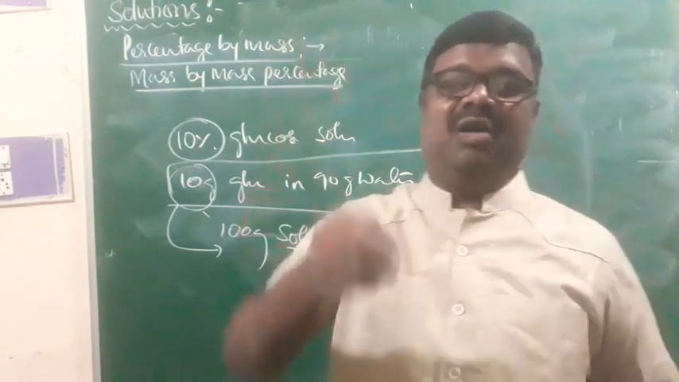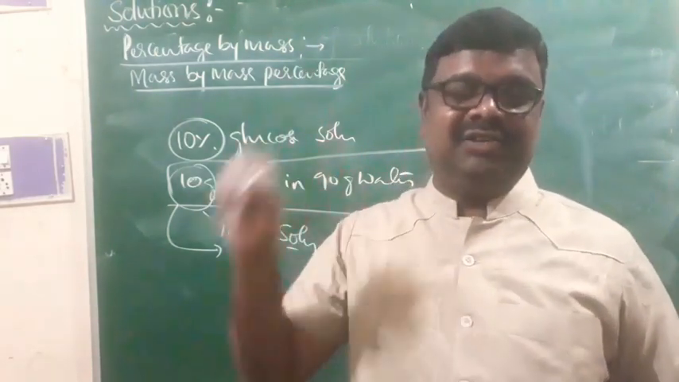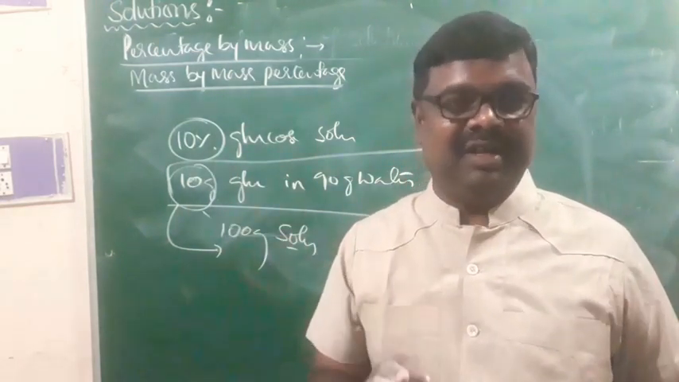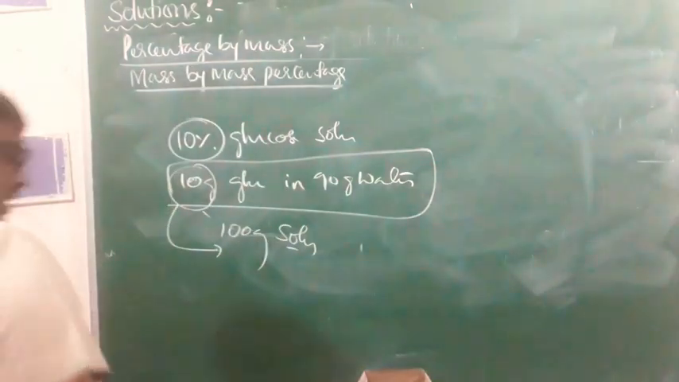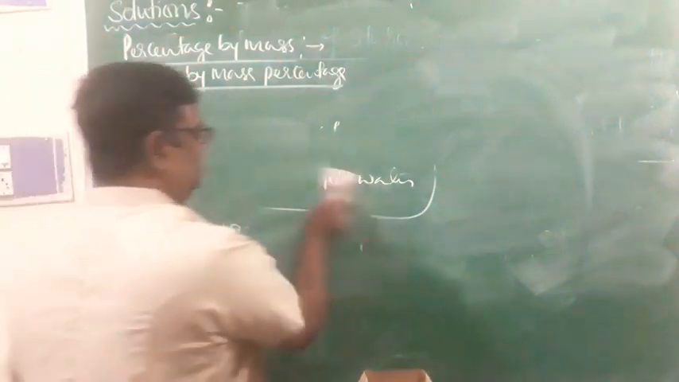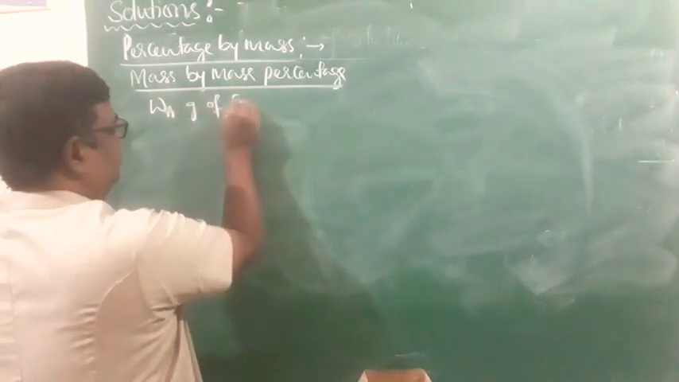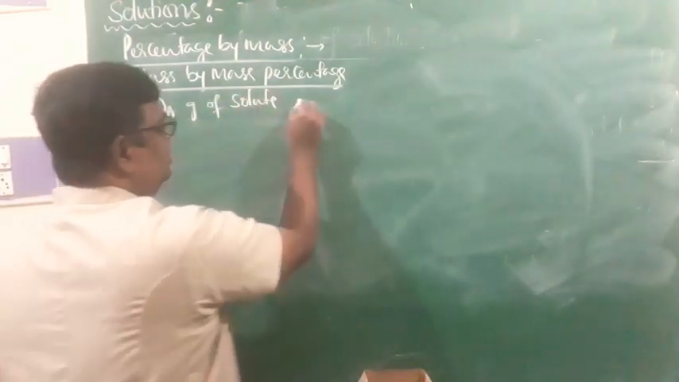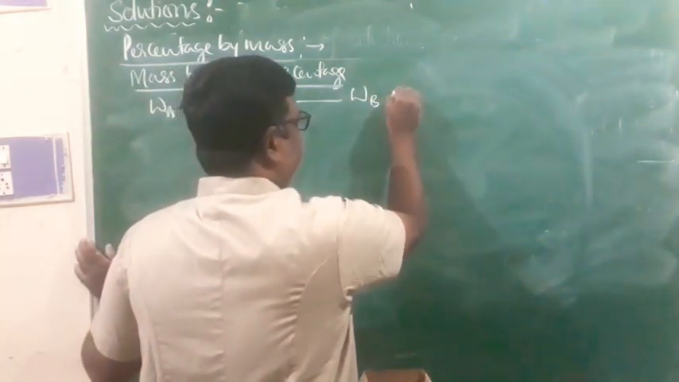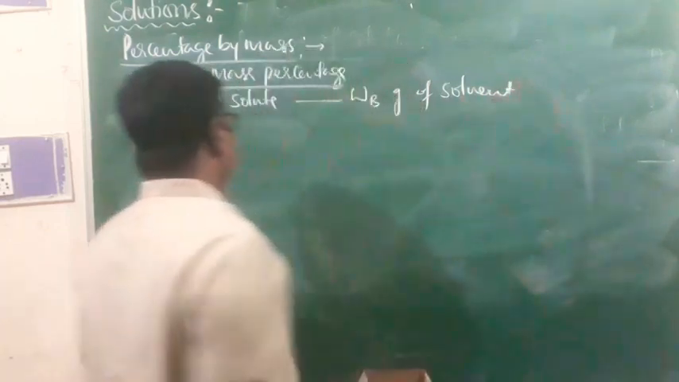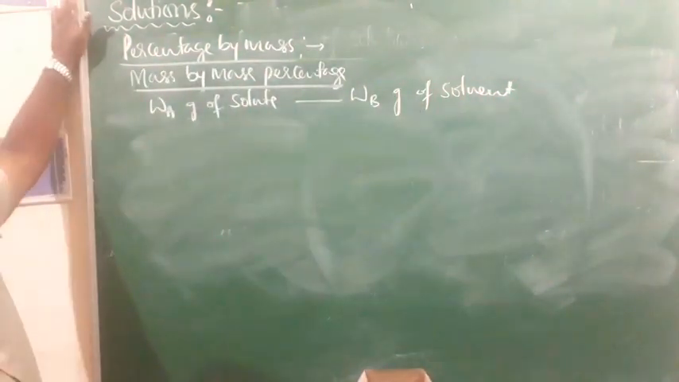Or number of grams of one component dissolved in 100 grams of that solution is called percentage by mass. So in order to calculate percentage by mass of the solution, I'll go for one illustration, right? Imagine WA grams of solute dissolved in WB grams of solvent.